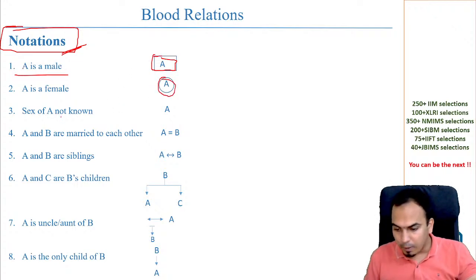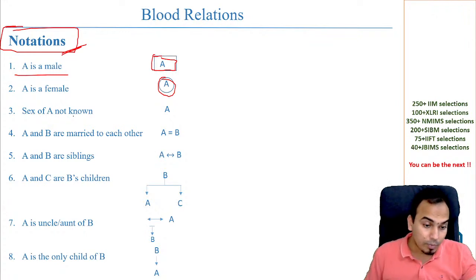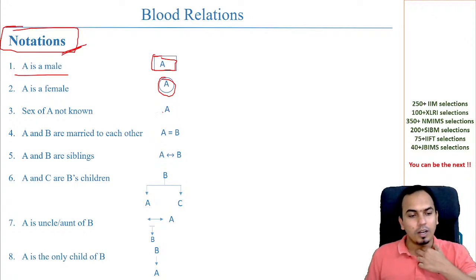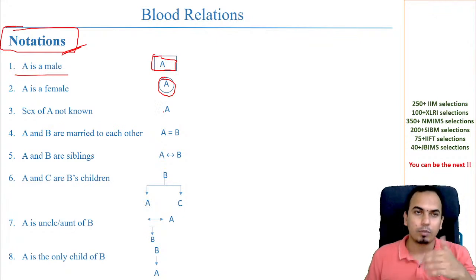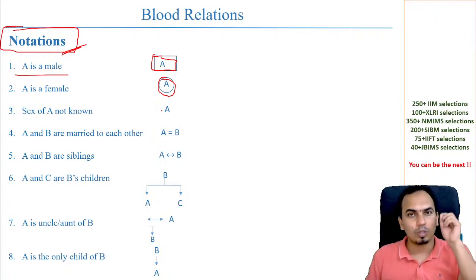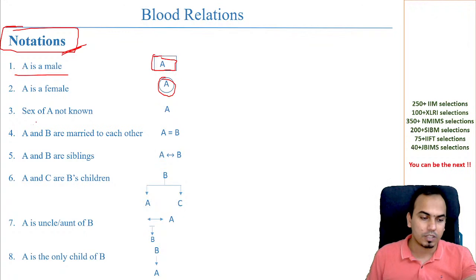And if the sex of a person is not known, in that case you should not draw any square or circle on that. Just keep the name of the person. Many times we tend to use a name like Kiran or Apurva. These kinds of names make it a little confusing. But till the time it is not given to you what the gender of the person is, don't make any square or circle on that.